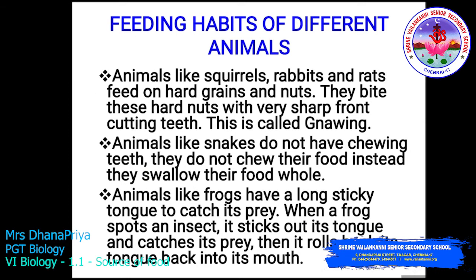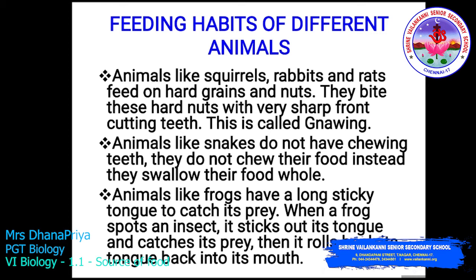Feeding habits of different animals. Let us discuss some of the feeding habits. Animals like squirrel, rabbit and rat feed on grains and nuts. They bite these nuts with very sharp front cutting teeth. This is called gnawing. Animals like snakes do not have chewing teeth. They do not chew the food. Instead they swallow the food whole.